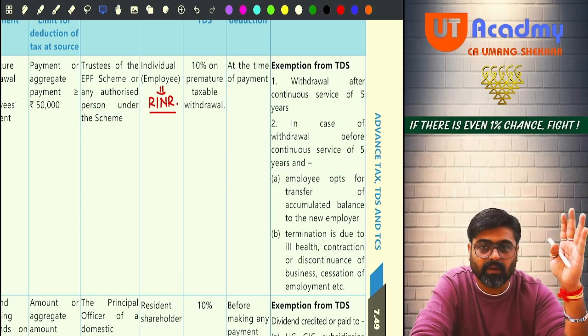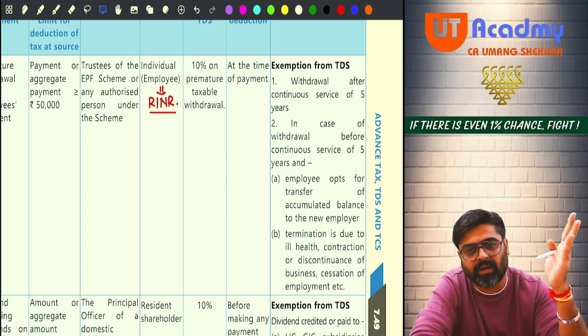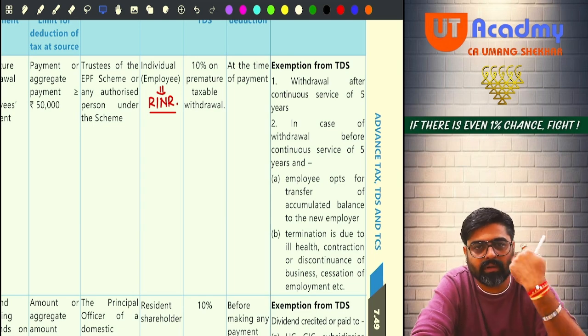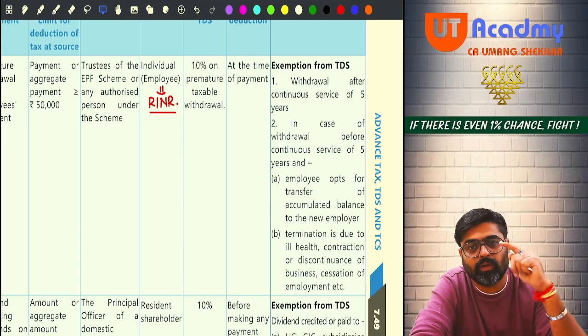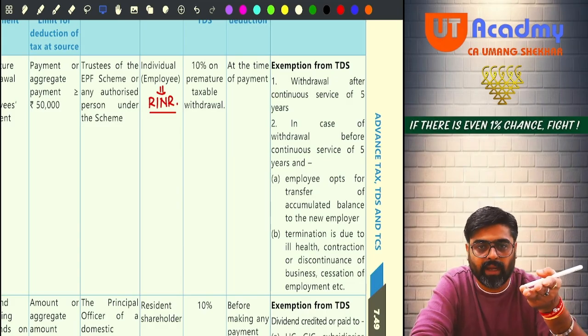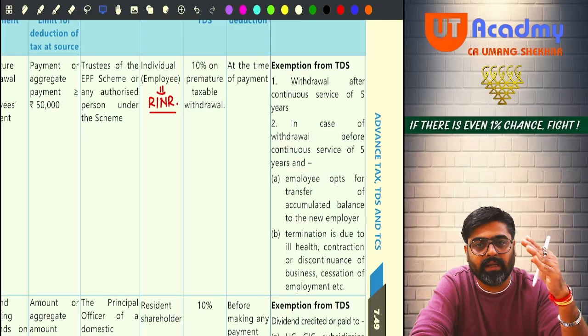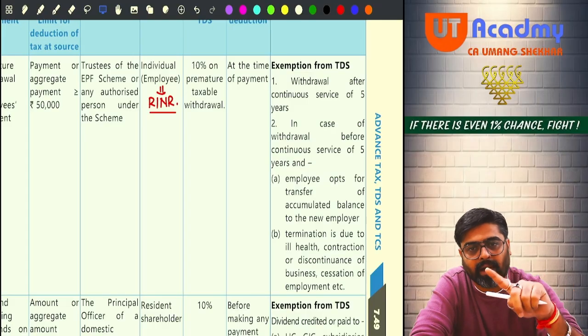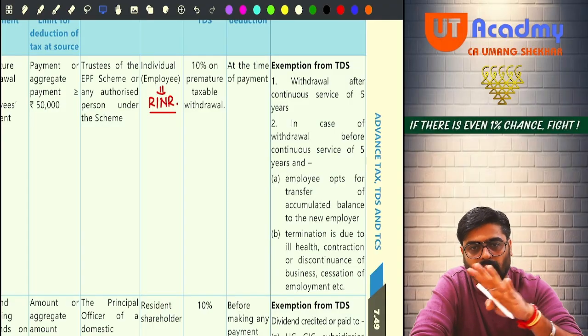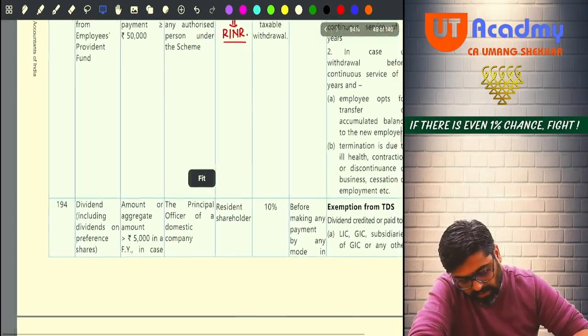Salary, very important. This, okay, not that important, but if you read it once, you'll understand, no? You'll remember 192A. Will you remember this? Now see, 193 is there. After 192, 192A is there. After 192A, 193 is there. But wait for some time. 193, 194A, we are doing together. But before that, 194 will come.